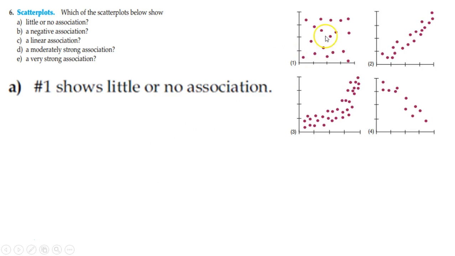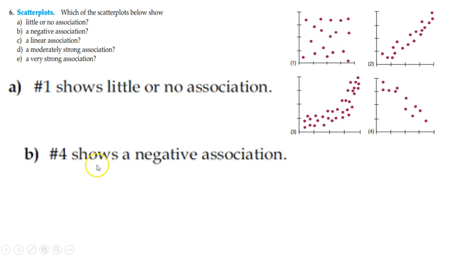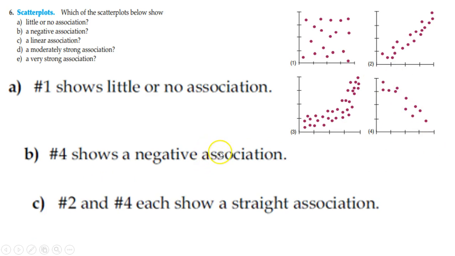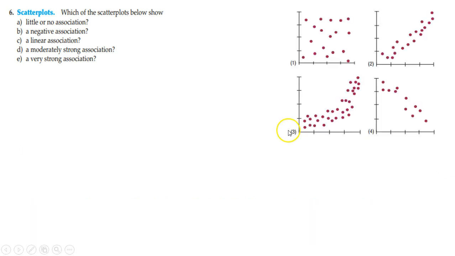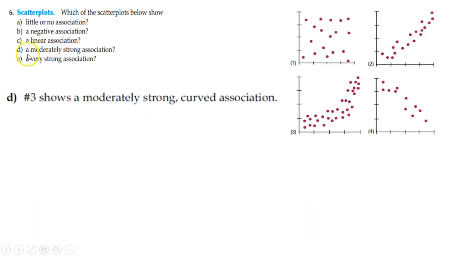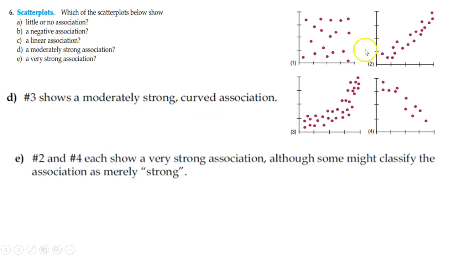So number 1 definitely shows no association. A negative association, that's the only one that's going down. 2 and 4 have a linear association. They're going with 2 and 4, but not that one because, like I said, I feel like it's curving. But then it says a moderate association. It's kind of thick, right? And it's curved. However, E, I would say, is pretty strong, and they're going to go with this one right here as well, both being kind of strong.